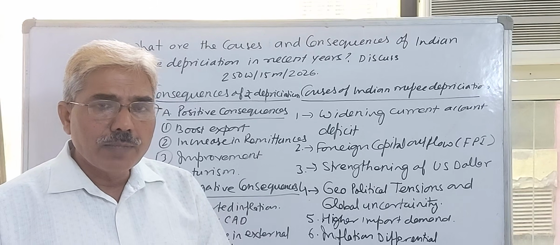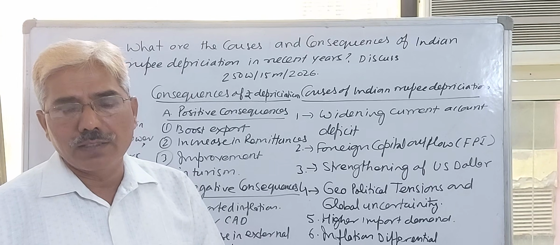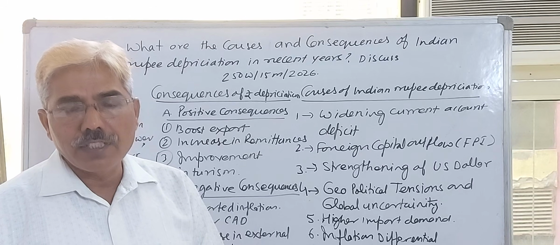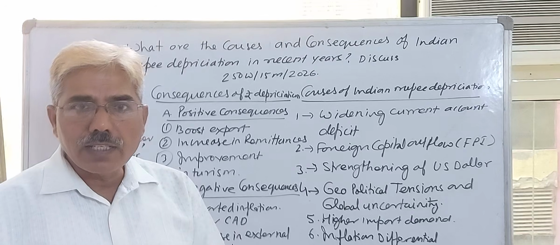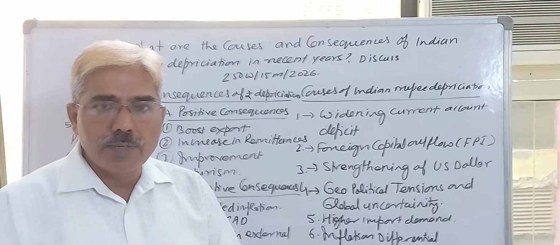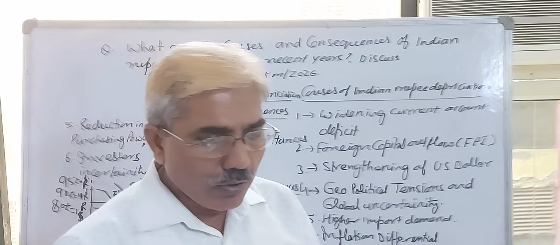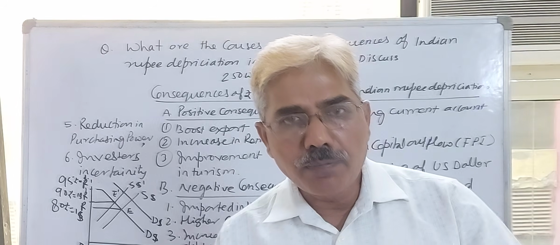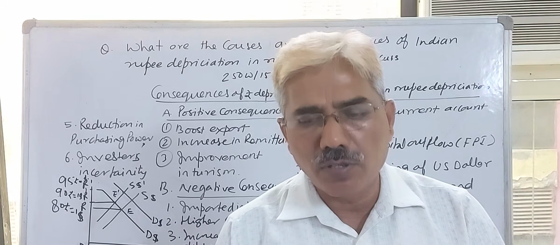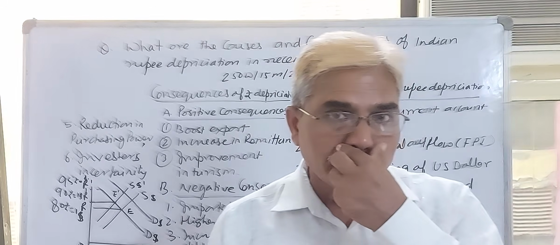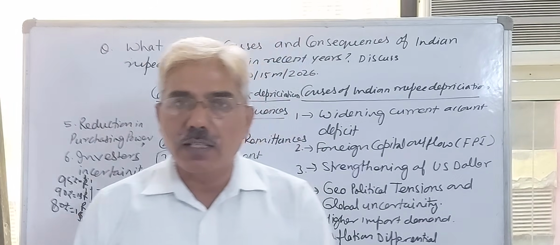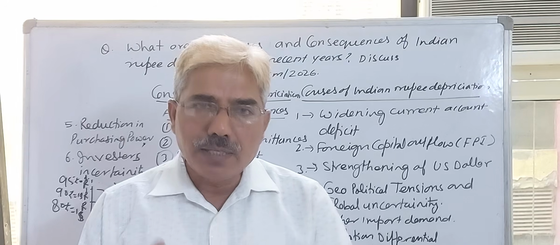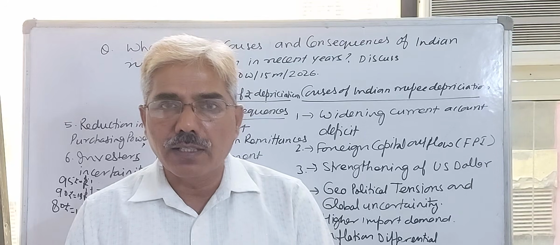Triple P, purchasing power parity theory. What does it explain? If the prices of goods are increasing consistently, which is known as inflation, increasing inflation will further depreciate the currency. Because export demand will decline, import demand will increase. More import, less export, means a larger current account deficit. There is also a capital account deficit because the government will borrow more funds in the capital account. If there is more borrowing, there is more fiscal deficit, meaning government expenditure is more than government income.